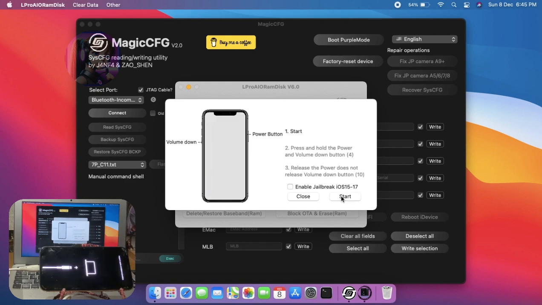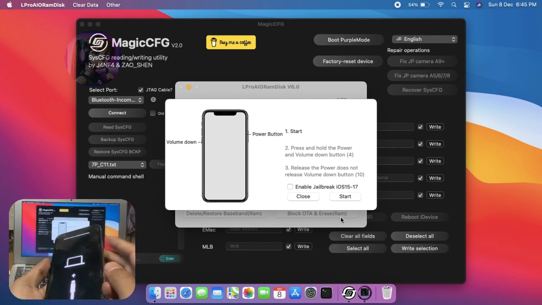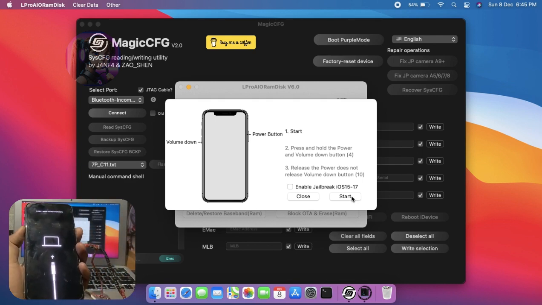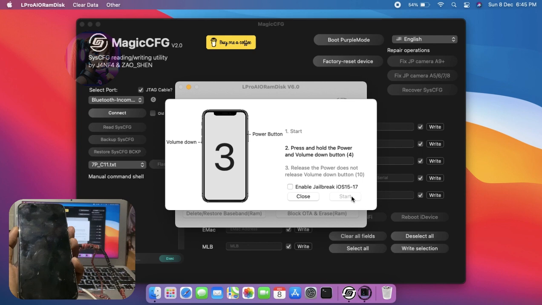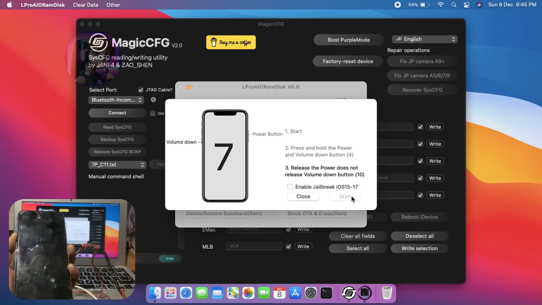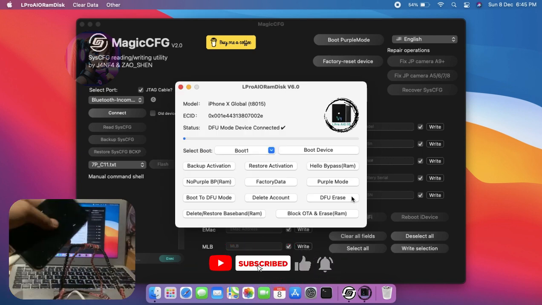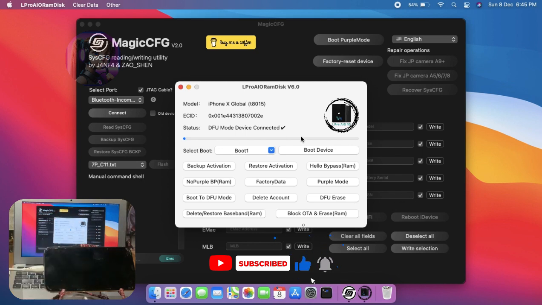Now, read the on-screen instructions very carefully and click on Start when you are ready to put the device into DFU mode. Here, the device has successfully gone into DFU mode.